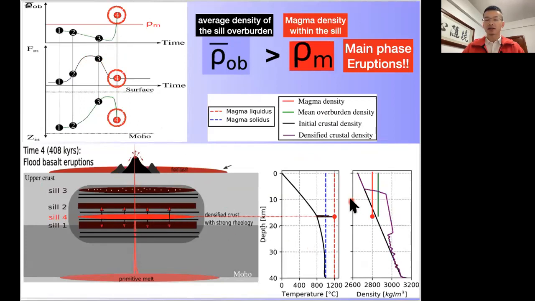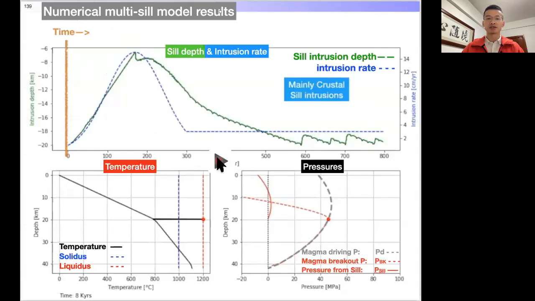And at this point, the upper part of the crust has been replaced by densified sill intrusion, and the overburden density now is larger than that of the fluid magma. Whenever magma comes into this sill, the magma can erupt easily to form flood basalt eruptions. As you can see, as the sill crystallizes, bubbles of volatiles like CO2 can escape and release into the atmosphere during the intrusion phase. Here is a video showing the process.